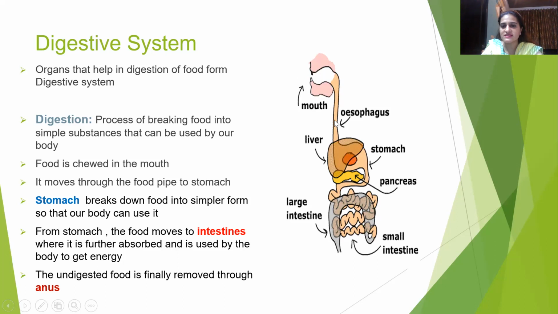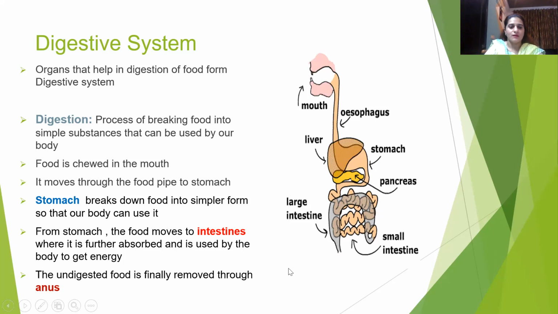So this is the mouth. This pipe is known as the esophagus, and the liver produces some enzymes which are passed to the stomach and help in further digestion. The stomach also helps to break down the food into smaller particles, and the pancreas produces digestive juices which help in digestion, and then it passes to this part, which I am showing you with the arrow, the small intestine, and then it is passed to the large intestine and then it is excreted out.